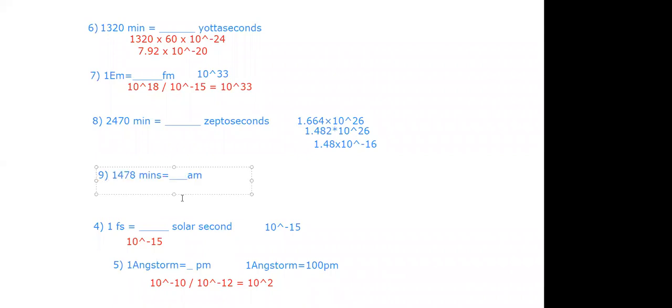Dhruv, what is the final answer? Vansh has also given one answer. Achha, minute to meter you cannot, Vansh. We need to take second over here.